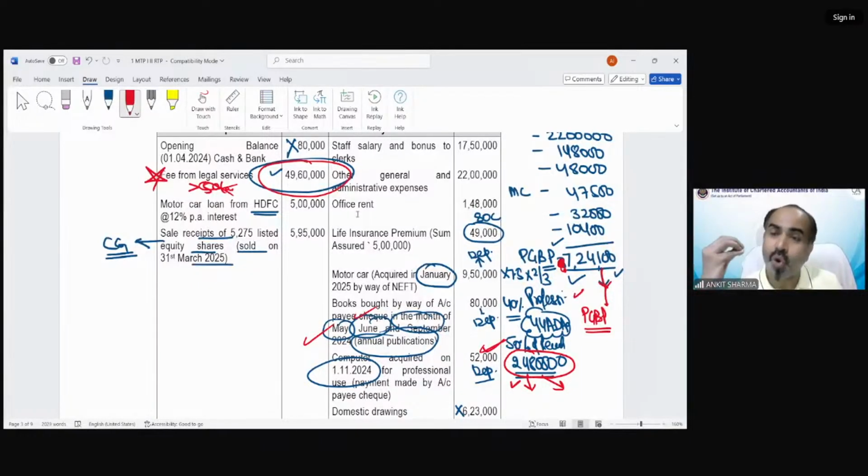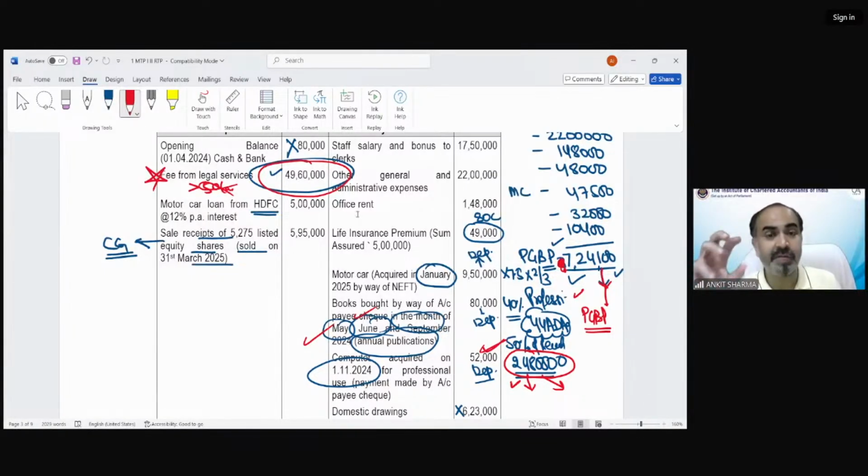Even if they know all the concepts, even if they have practiced all kinds of questions, but did not practice this kind of question, their answer would be wrong. The GTI would be wrong, the PGBP income would be wrong, the TI would be wrong, the tax would be wrong. So there would be no marks in this kind of solution.